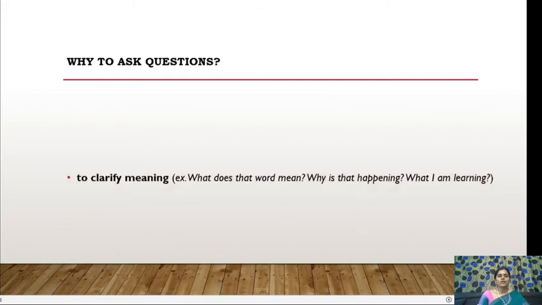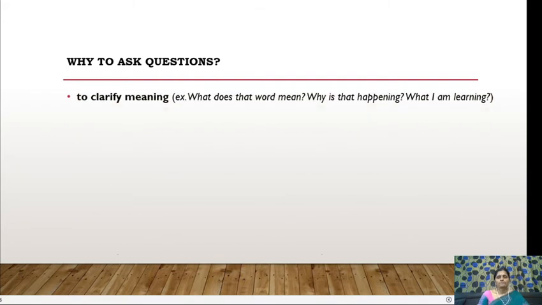Or like to clarify meaning. So, what does that word mean? Usually, when you read something, you come across a lot of new words which you do not know the meaning for. And so you'll be asking yourself, what does that word mean? What is happening? What am I learning?